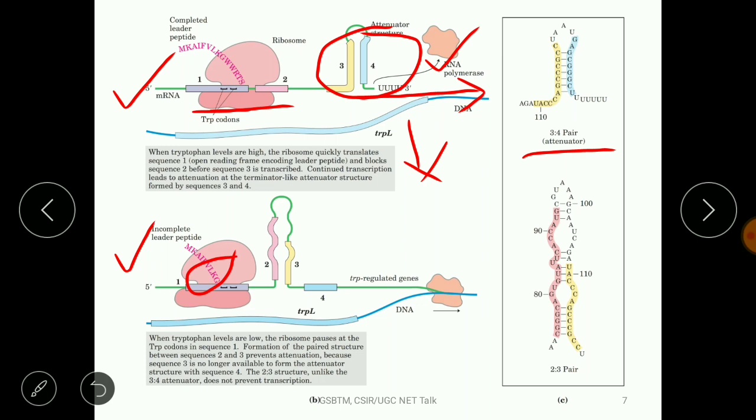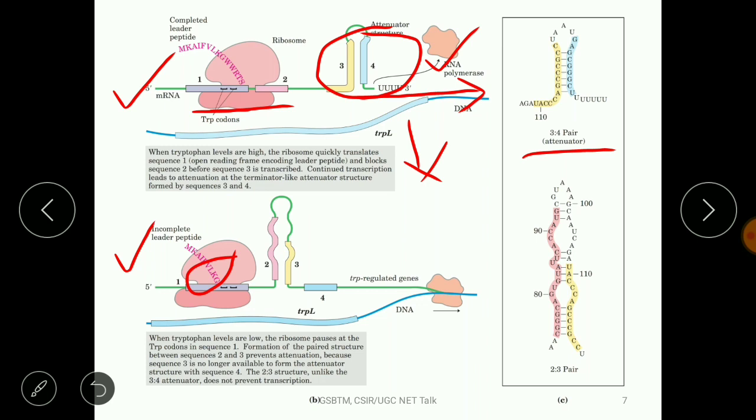So region 2 has been transcribed, then region 3 has been transcribed. Regions 2 and 3 will form a base pair, right? After that, region 4 is synthesized, but region 3 is already occupied by 2, and this 2-3 hairpin loop is called the anti-attenuator. That means this hairpin loop changes the conformation of the entire complex in such a way that it promotes transcription.